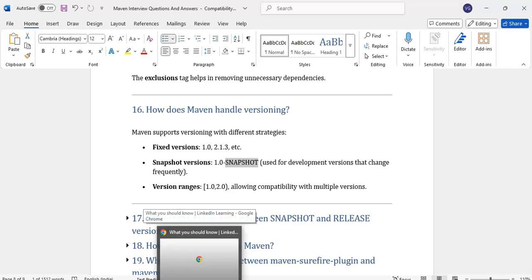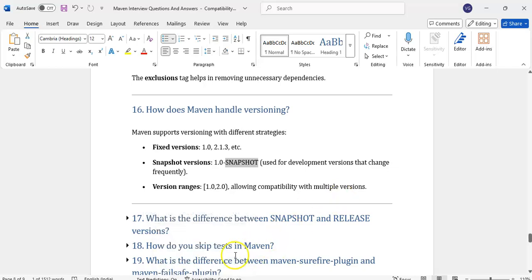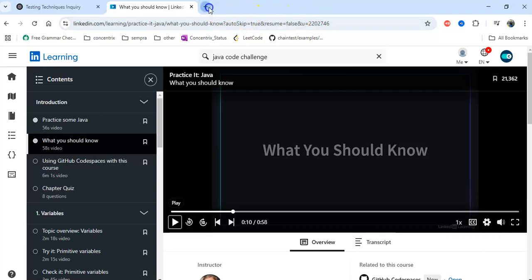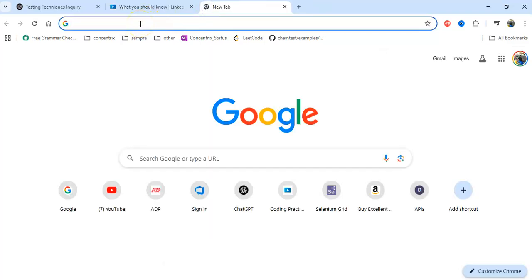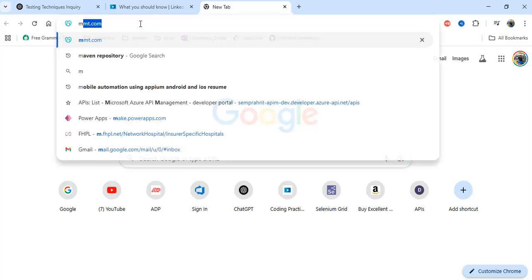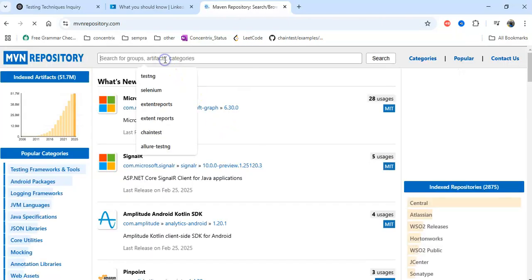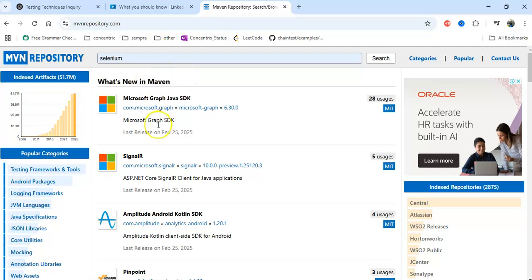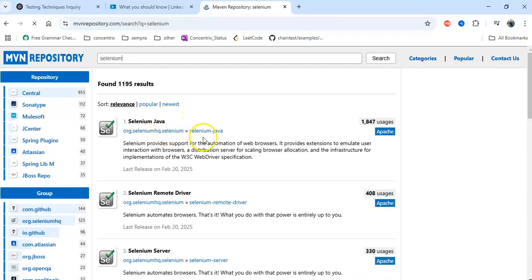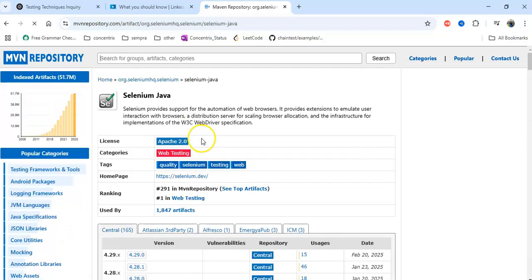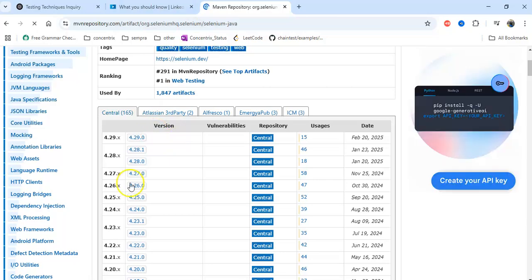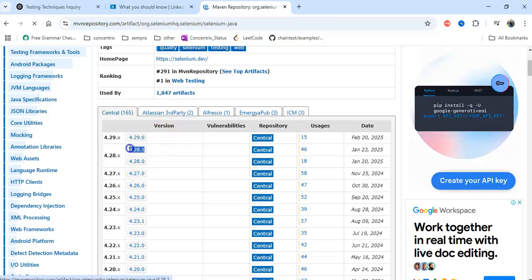Suppose you see the Maven repository, we will take Selenium, and we'll take Selenium Java. Here, see, these are all released versions.